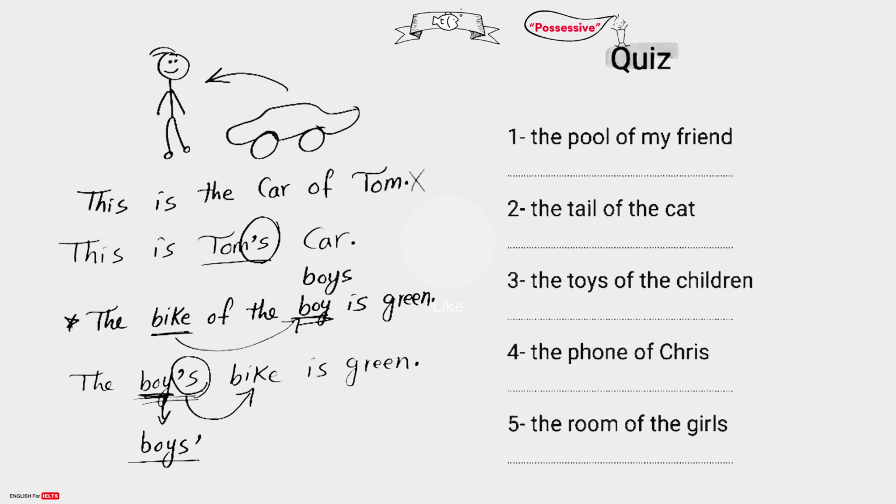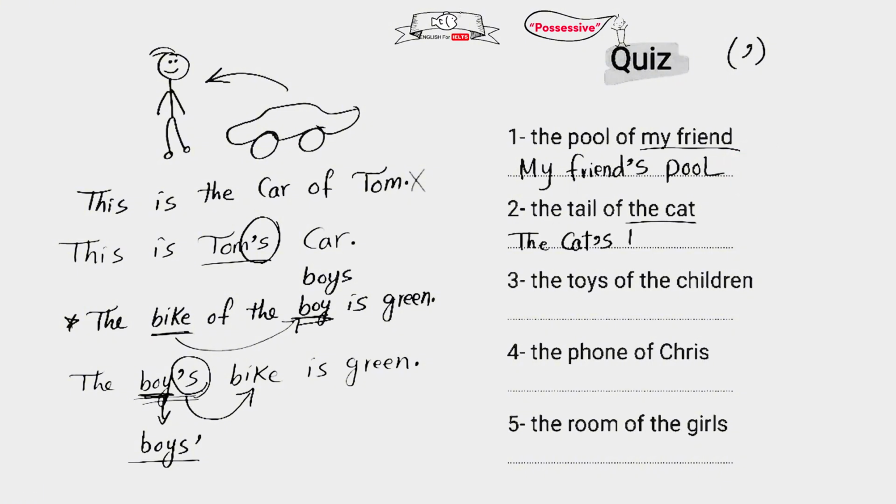Now let's practice. In this quiz, we need to use an apostrophe in each phrase. The pool of my friend. We just add apostrophe S to my friend, so my friend's pool. The tail of the cat. Also apostrophe S to the cat, so the cat's tail. The toys of the children, the children's toys.